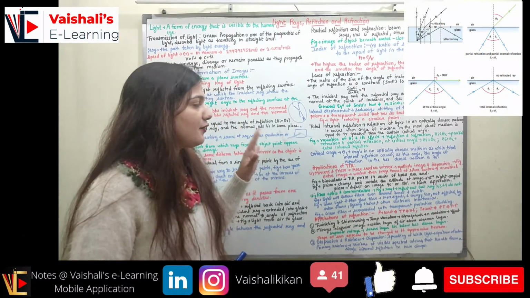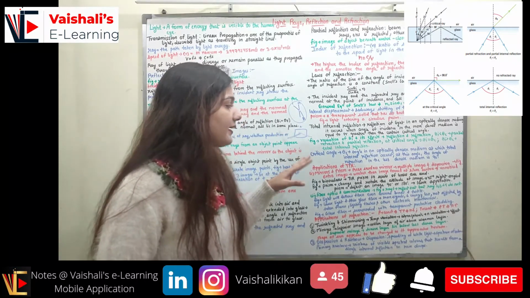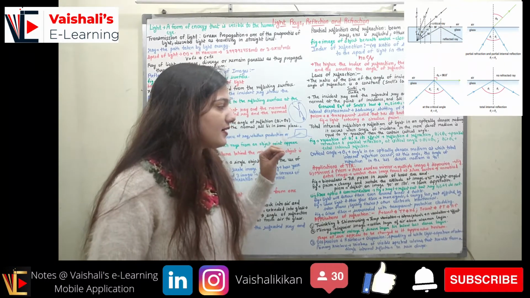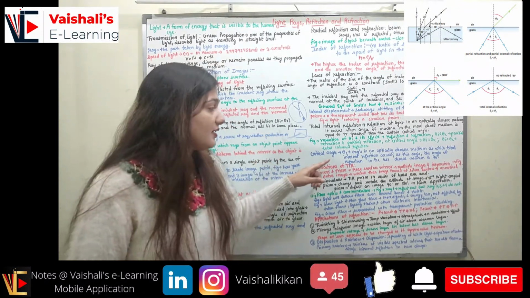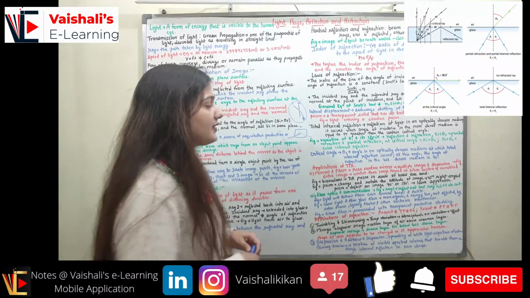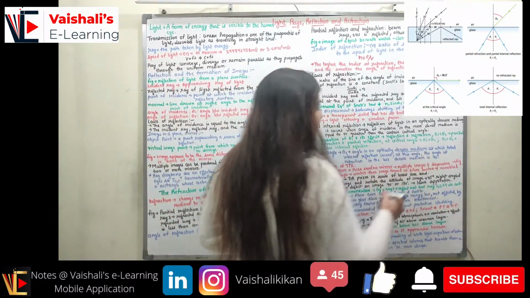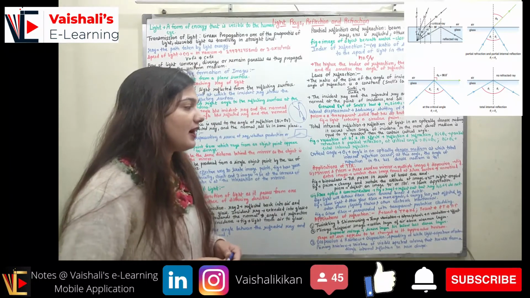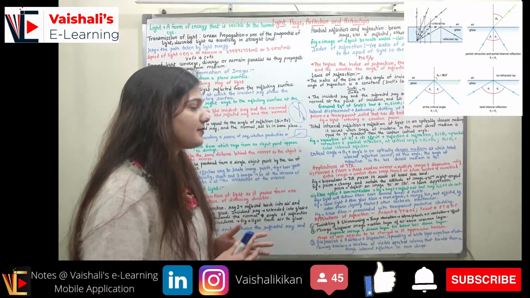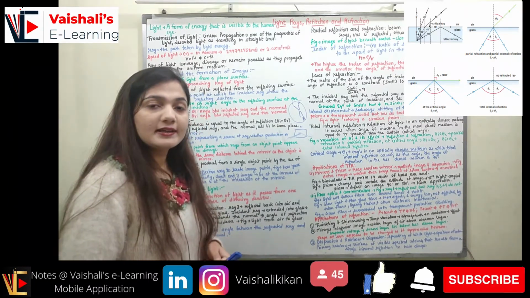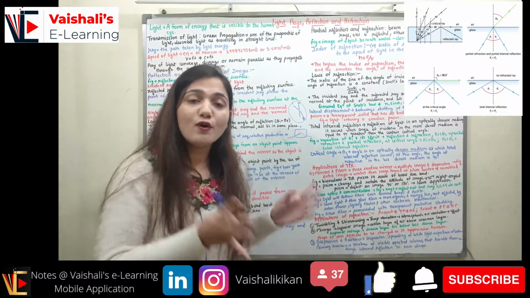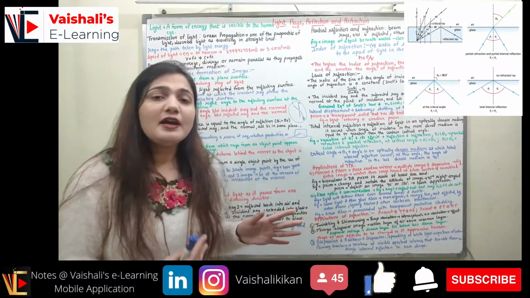Coming to the critical angle. Critical angle is the angle in an optically denser medium at which total internal reflection will occur, and at this angle the angle of refraction in the less dense medium is 90 degrees. So this is the angle in the optically denser medium at which total internal reflection will occur, and at this angle the angle of refraction in the less dense medium becomes 90 degrees. Critical angle is a very important angle after which we will observe the phenomenon of total internal reflection. Up to the critical angle, we will observe refraction.